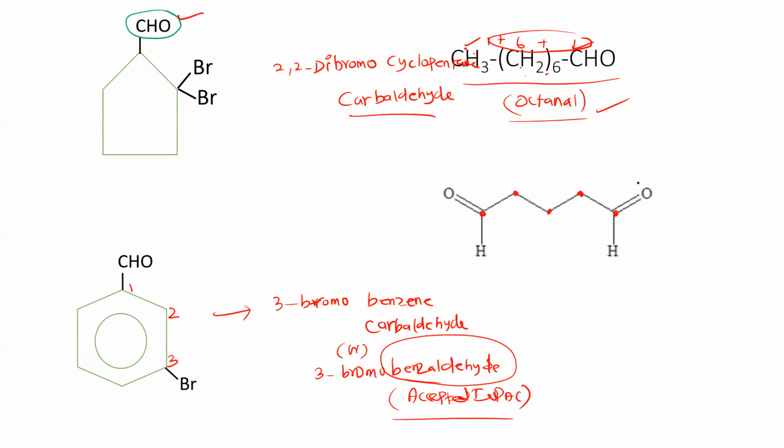No. We have to include this carbon. This is CHO. This is also CHO. So 4-formyl pentanal. How will it be pentanal? Sir, pentane dial. Pentane dial. Very nice.